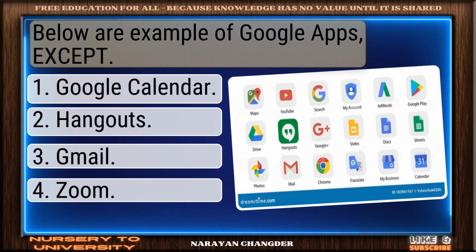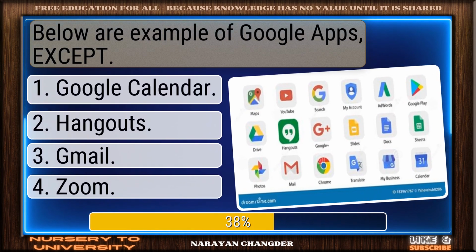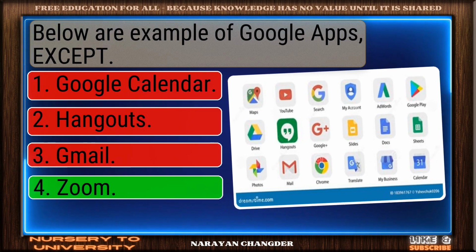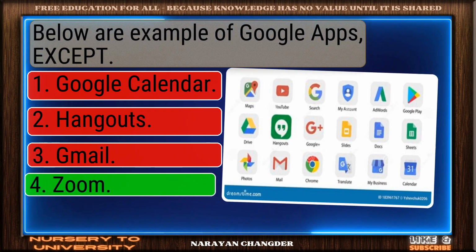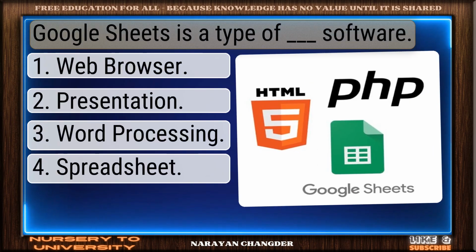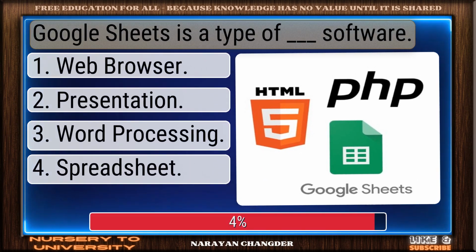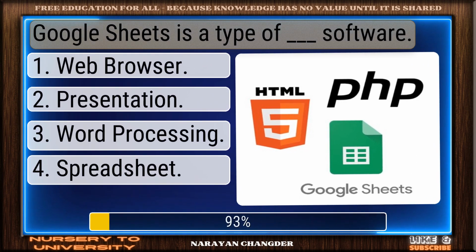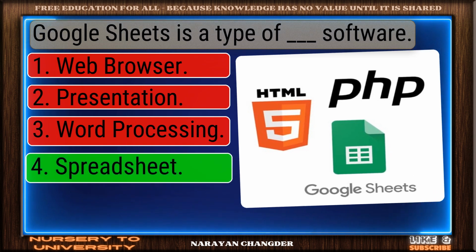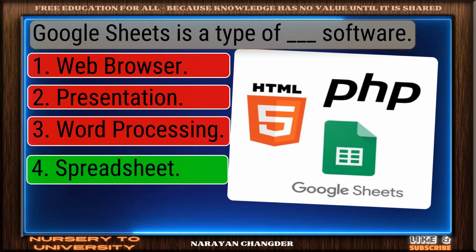Below are examples of Google apps, except. Well-reasoned. Zoom is the correct choice. Google Sheets is a type of dash software. Well picked. Spreadsheet is the correct answer.